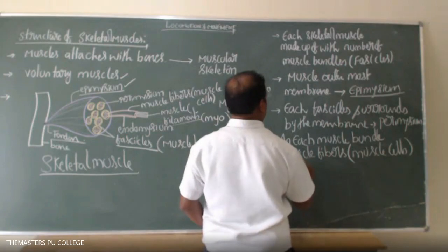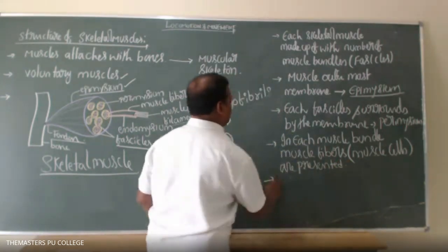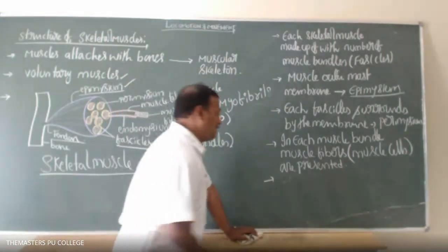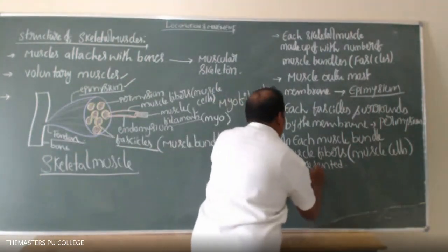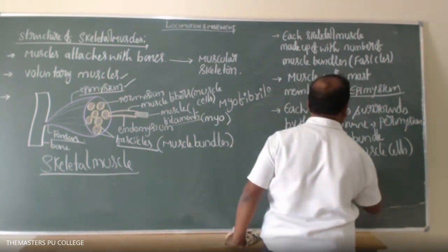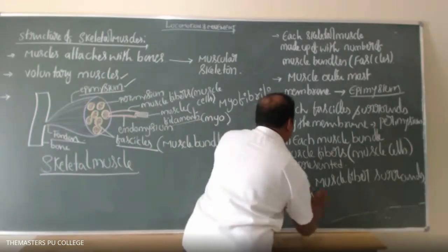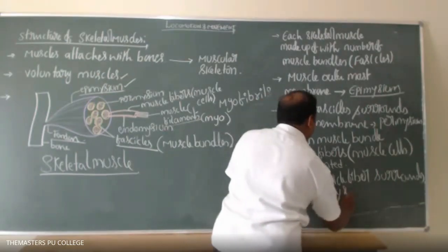Muscle fibers are also called, what is another name, students? Muscle cells. Muscle cells are present. Right? And next point. Each muscle fiber is surrounded by endomysium membrane.